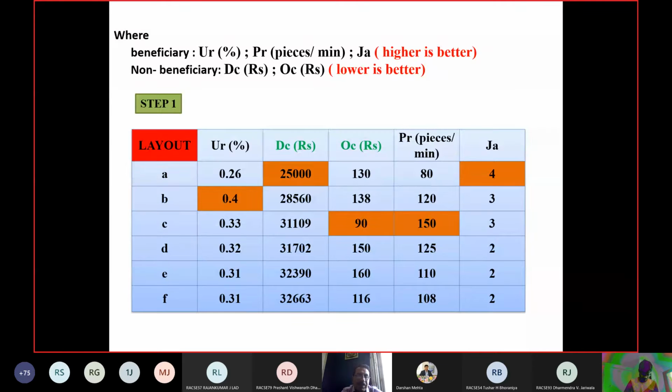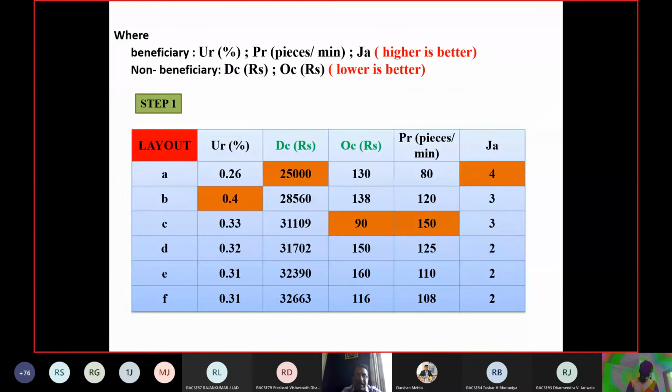First column, divide all the values by 0.4. Okay, then for the fourth column, divide all the values by 150, right? And for the fifth column, divide all the values by 4. These three columns you do first. First you do the first column, then the fourth column, and then the fifth column, and write down the normalized values of UR, PR and J in the next table. Make a next table.